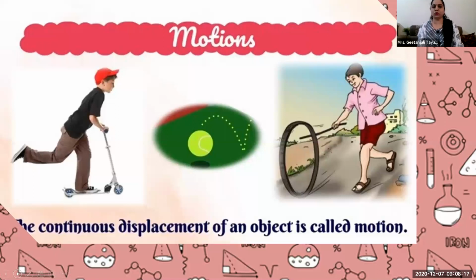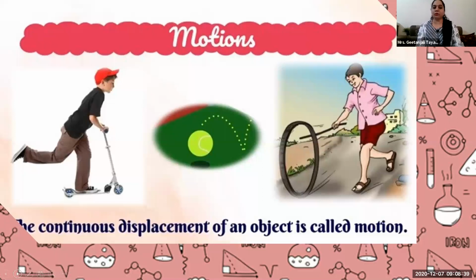Everyone is doing something. Doing something means they are continuously moving. That boy is playing with that ring, the other boy is riding the bicycle, that ball is just tumbling. So everything is in a moving state, or in motion.